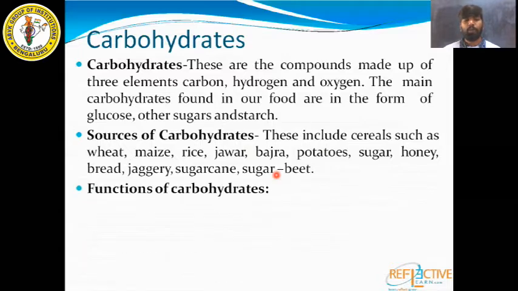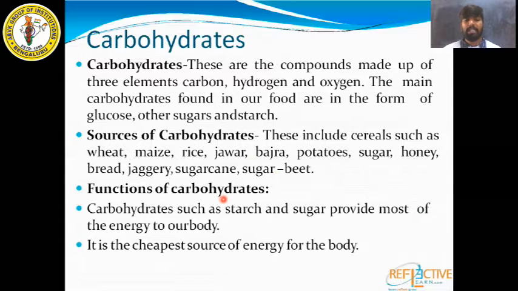What are the functions of carbohydrates? Carbohydrates such as starch and sugar provide most of the energy to our body. They will provide energy to our body. It is the cheapest source of energy for the body. Cheapest source means which will give more energy by eating less. That is the cheapest source of energy for the body.